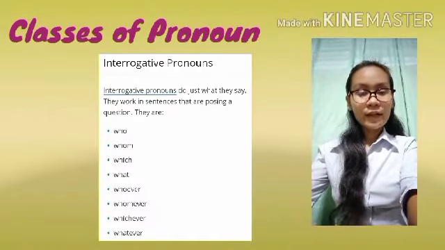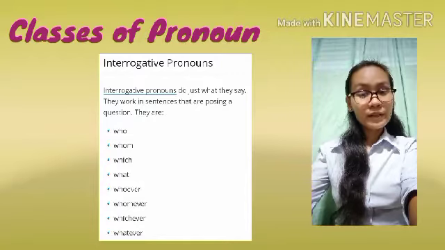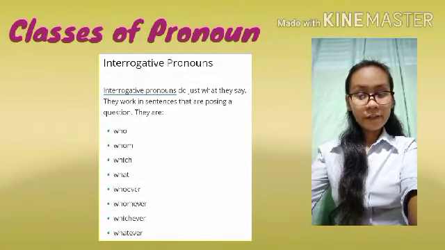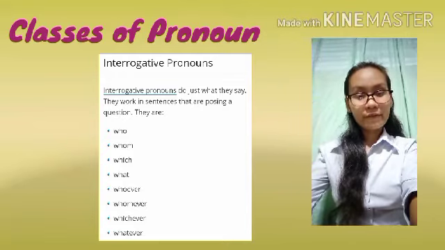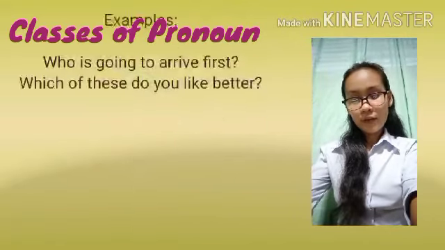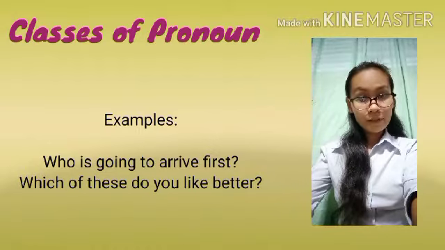Interrogative pronouns. Interrogative pronouns do just what they say. They work in sentences that are posing a question. They are whom, who, which, what, whoever, whomever, whichever, and whatever. Example: Who is going to arrive first? Which of these do you like better?